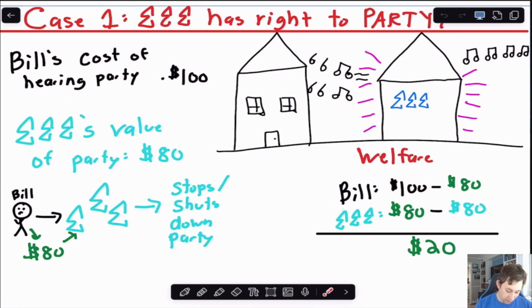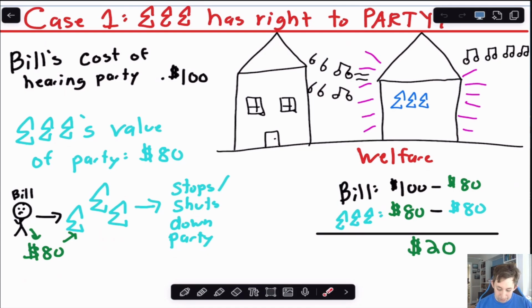Well, again, Bill's cost is 100, Tri-Sig's value is 80. So what Bill could do is just say, hey Tri-Sig, I will pay you $80. I will give you $80 in cash in order for you to not have this party. Tri-Sig says, okay, even if you gave us $81, well then we have $1 of surplus and we're still happier shutting down this party than going on with this party.